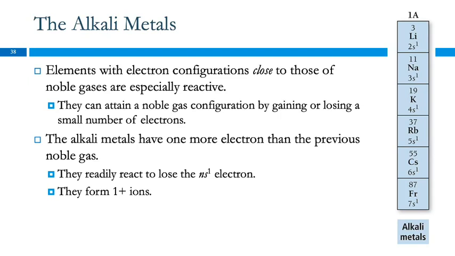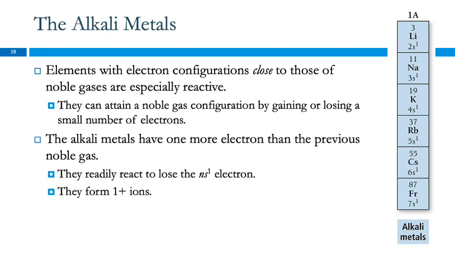So the alkali metals seem to be on the opposite side of the periodic table from the noble gases, right? But really, the periodic table should be more like a cylinder rather than flat, because like the Earth isn't flat, you can't walk off the edge. After you get to neon, that's not the end of something. You just move around to sodium. You can imagine bending it around, just like you could make a map into a globe, right? So really these are right next to the noble gases.